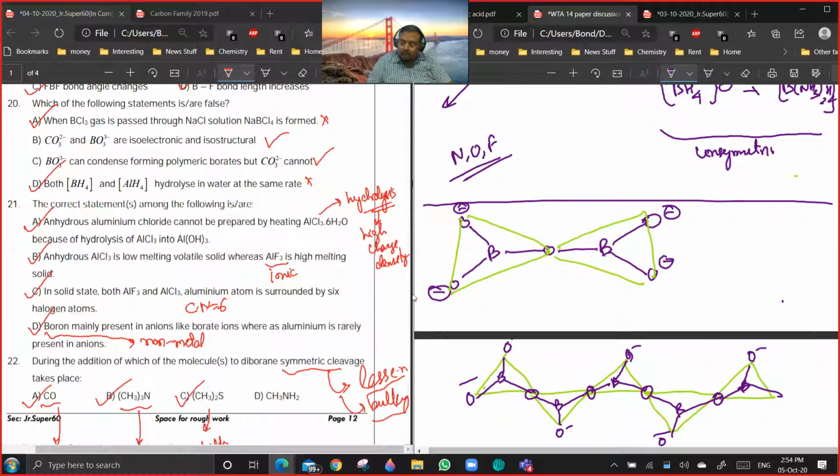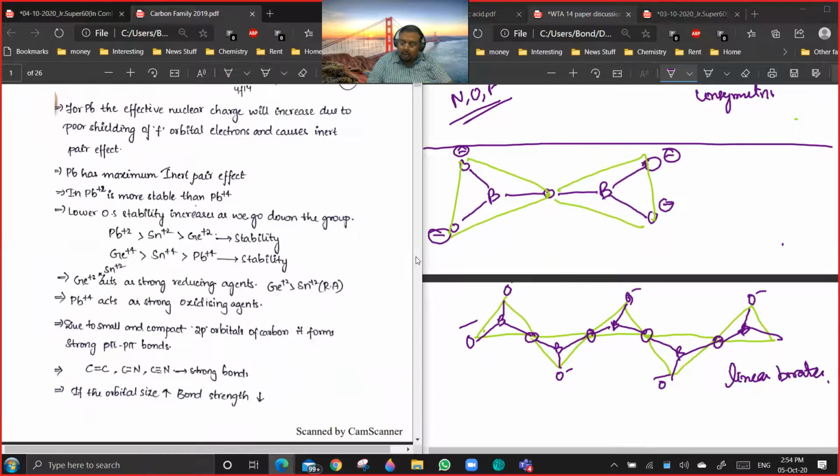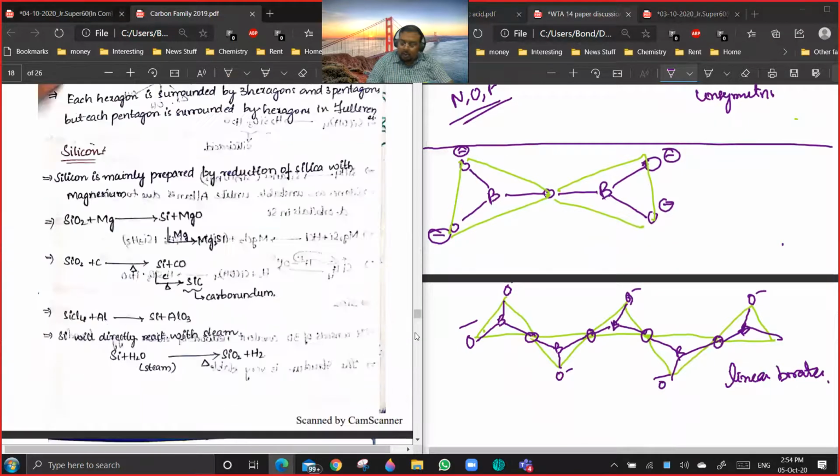Second structure. Yeah, this is a linear borate. Structures of borates are not part of the syllabus. But structure of silicates is part of the syllabus. So I will just show you where we'll be discussing these things.